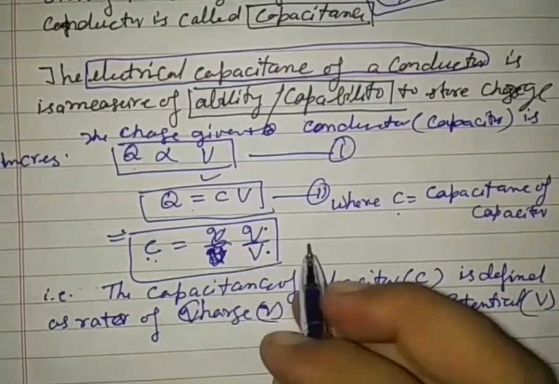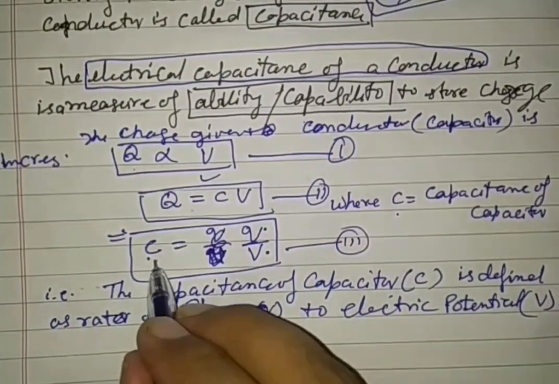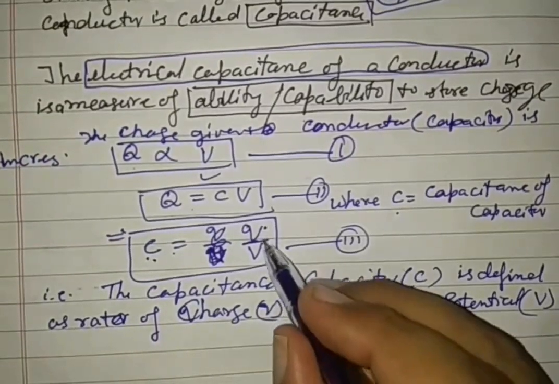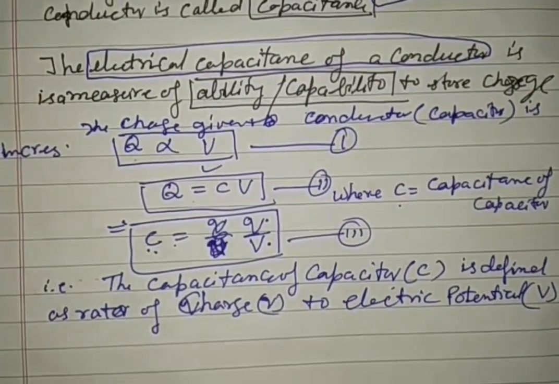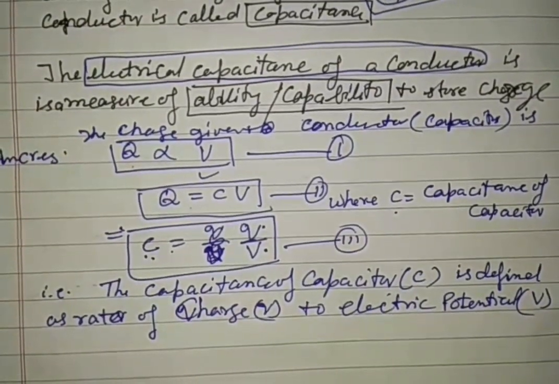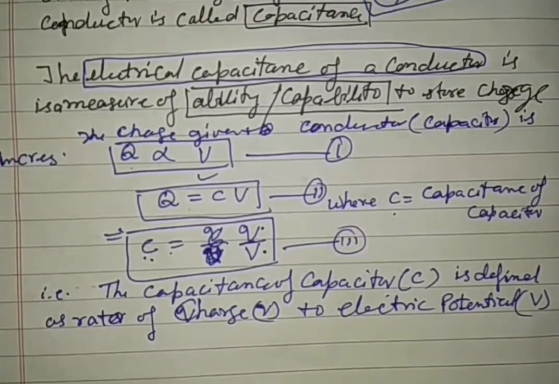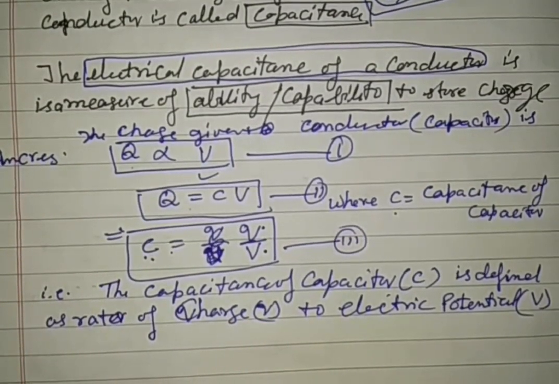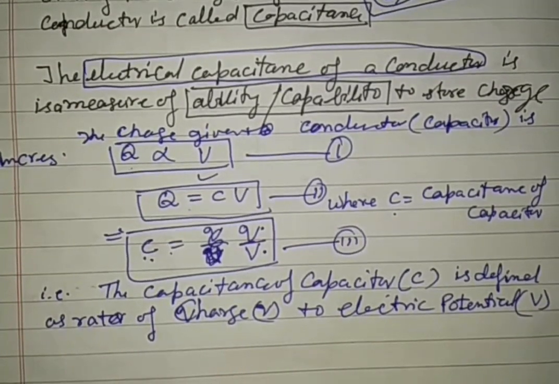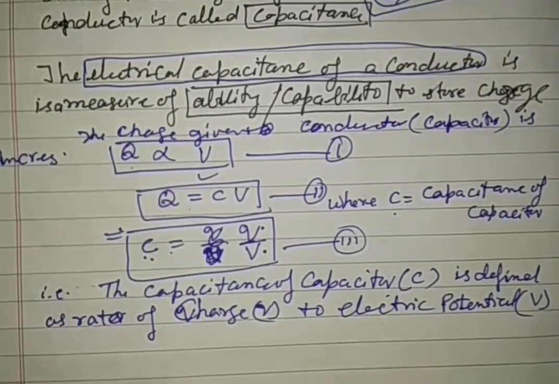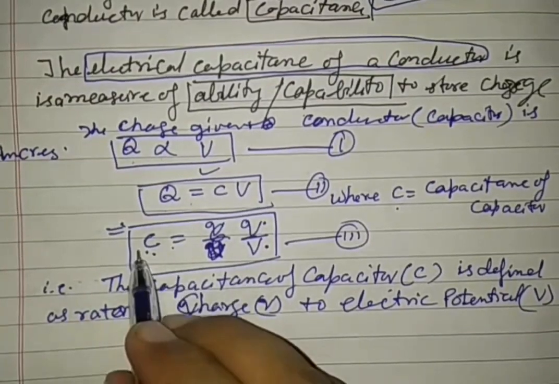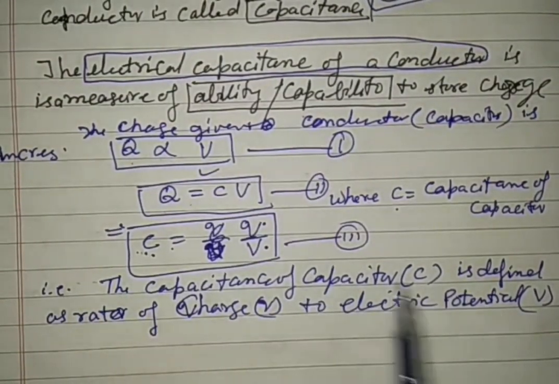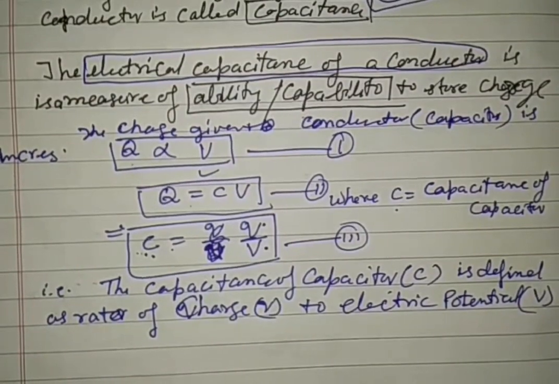From equation number 2, C is equal to Q by V. It means the ratio will remain constant. If we increase the charge, the voltage will increase. So one has an infinite capability to store a charge. When one increases the charge, the voltage will increase, but its capacitance will remain constant. So the capacitance of a capacitor remains constant and it is the ratio of charge to voltage.